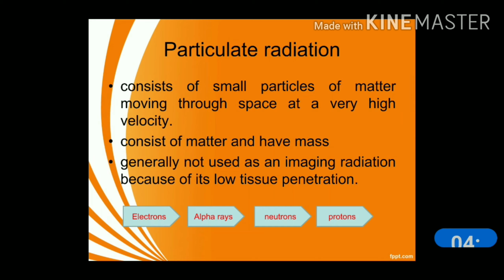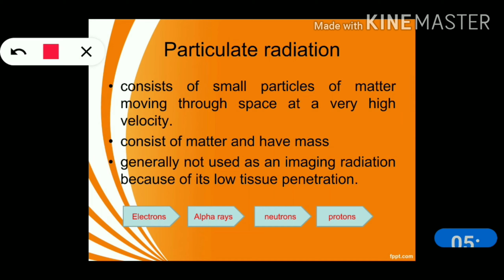Particulate radiation. Particulate radiation consists of small particles of matter. They are moving through space at very high velocity, and they consist of matter and have mass and charge. Generally, these types of radiations are not used as imaging radiation because of their low penetration power. Now what do you mean by low penetration power?